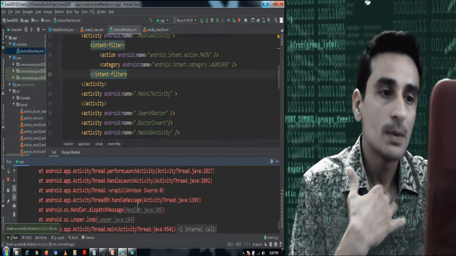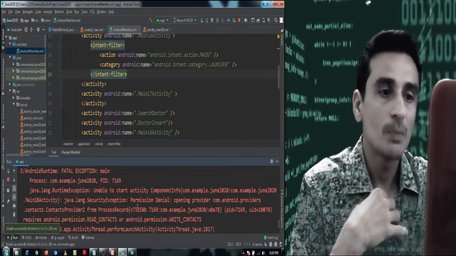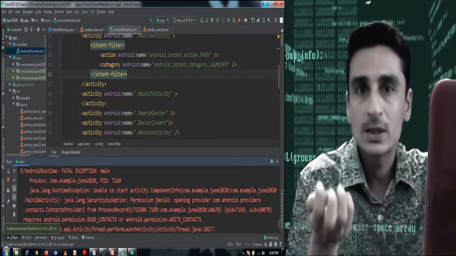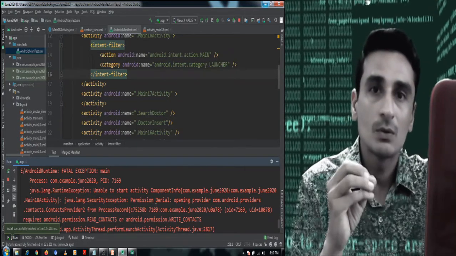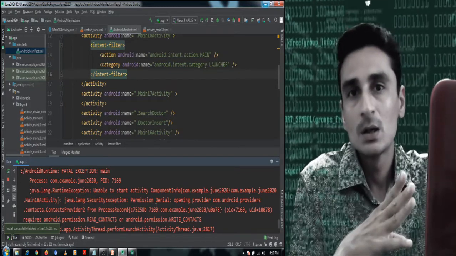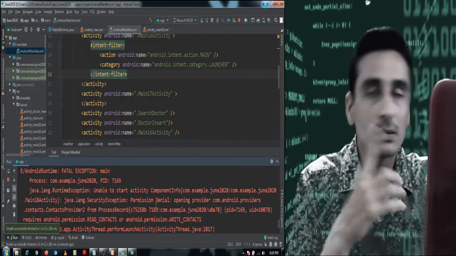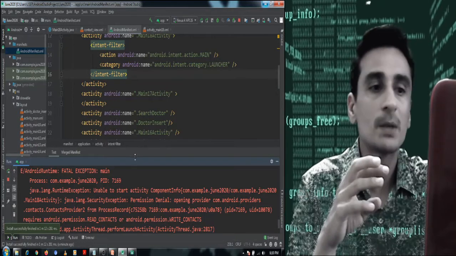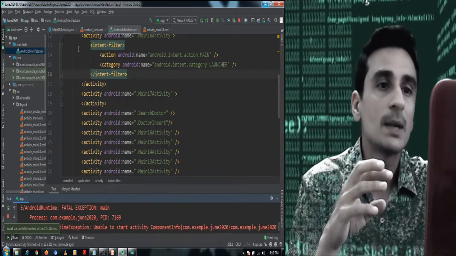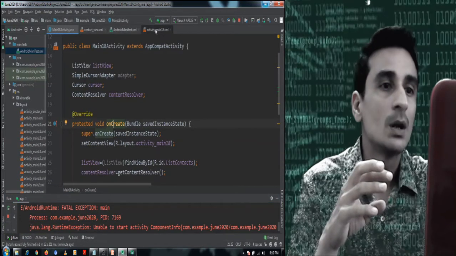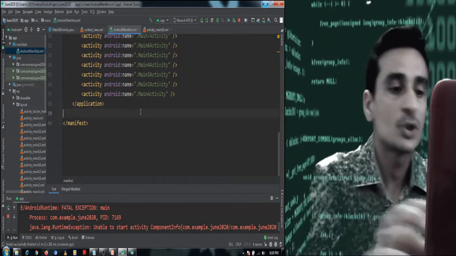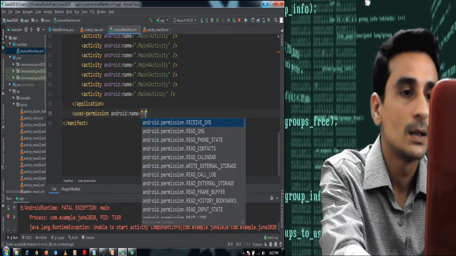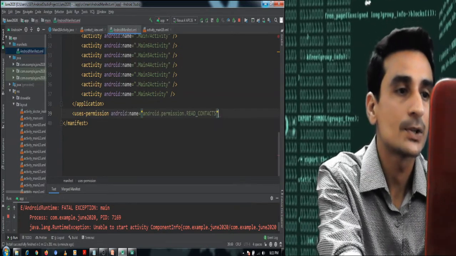What is the problem? The problem is that we are trying to read contacts of the device which belong to the user. Contacts are the private information of the client, so we should take permission. In my manifest file, I have to take permission from the client, and that permission is READ_CONTACTS.